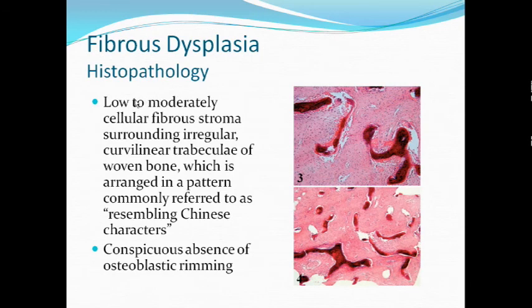Histopathologically, they are characterized by a low to moderately cellular fibrous stroma which is surrounded by curvilinear trabeculae of woven bone. This woven bone is arranged in a very specific pattern which is referred to as resembling Chinese characters. This is woven bone, curvilinear trabeculae of woven bone resembling Chinese characters. There is conspicuous absence of osteoblastic rimming.